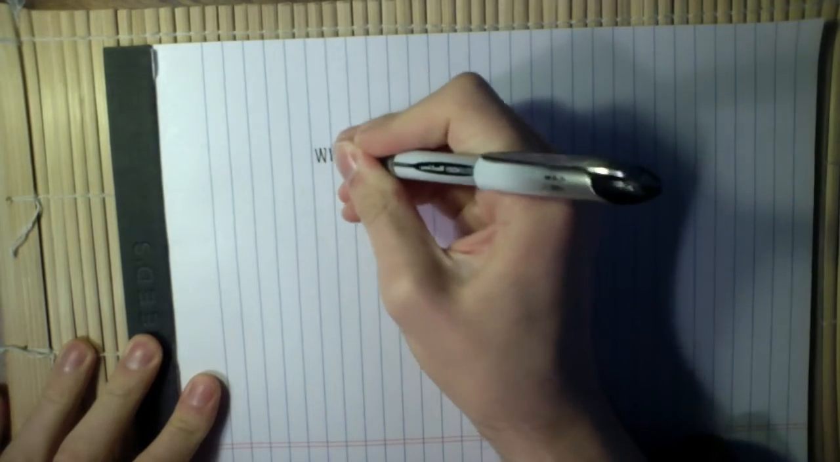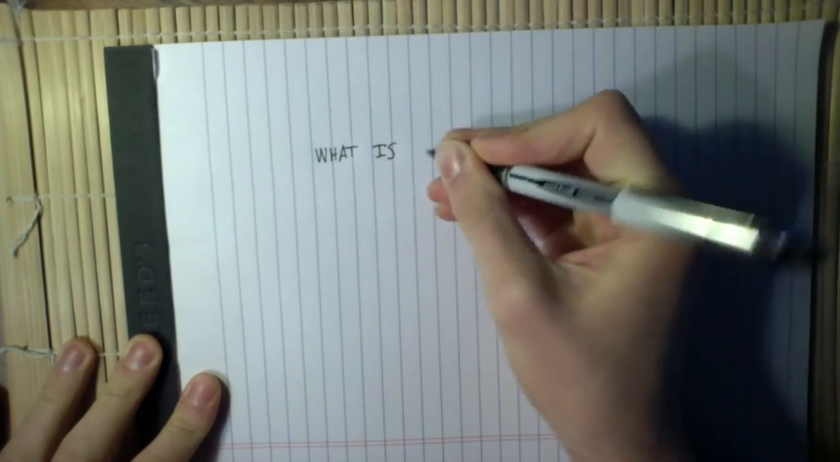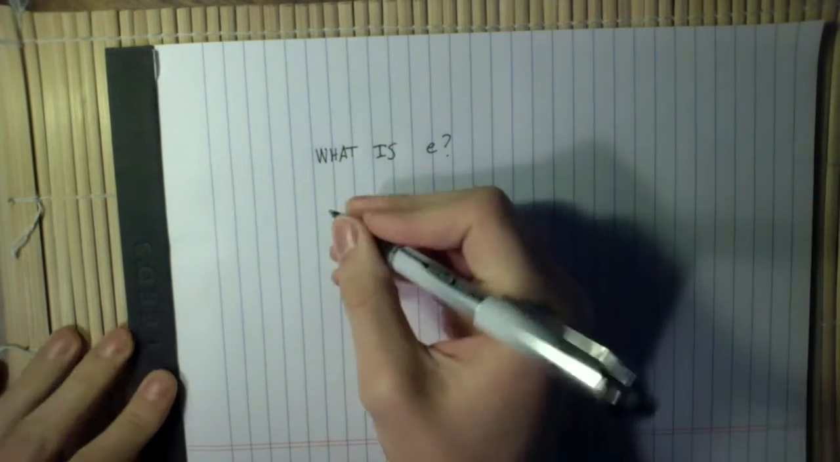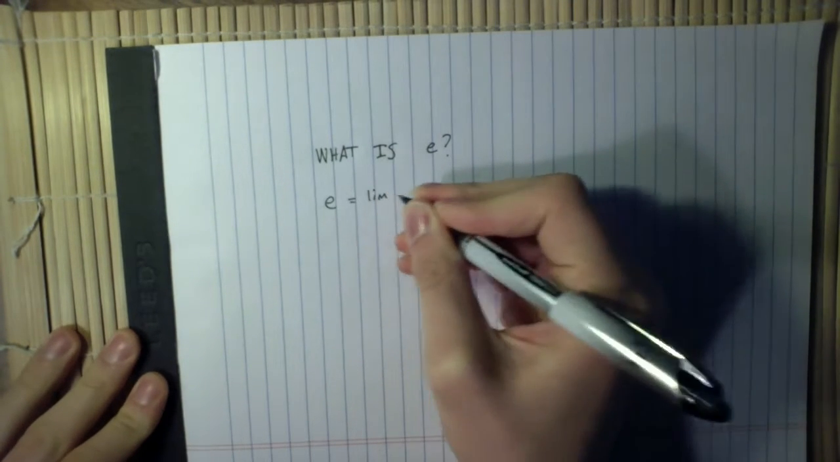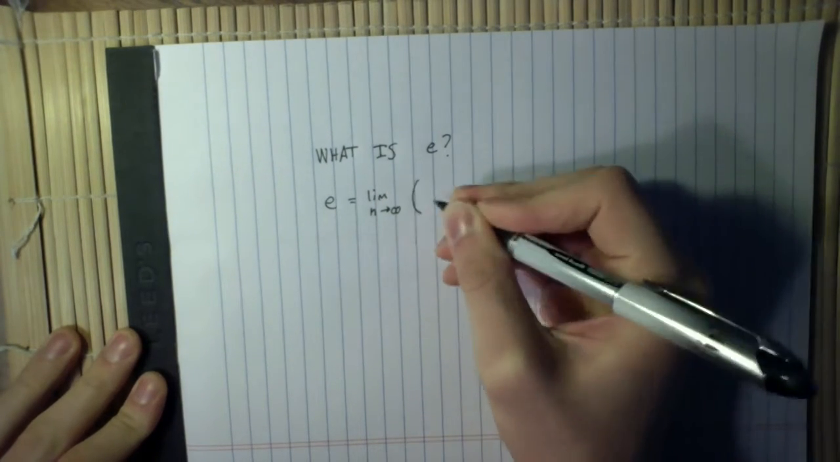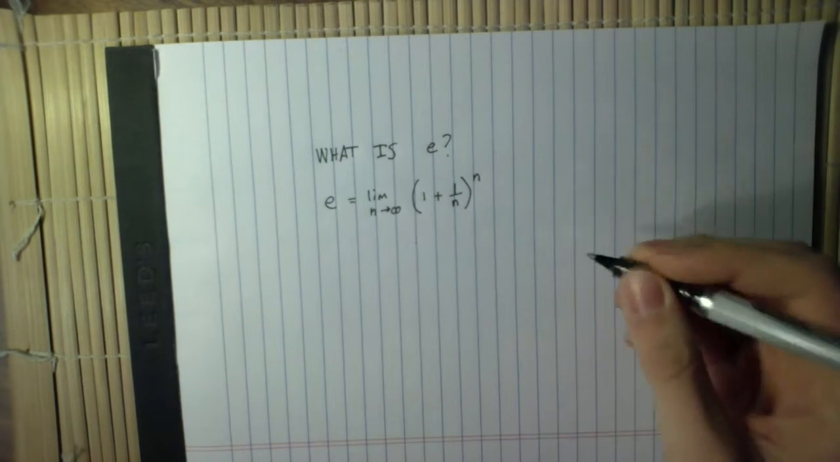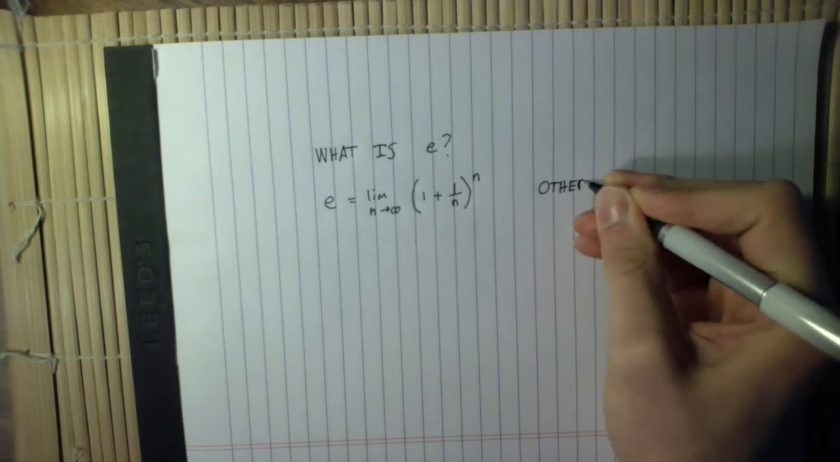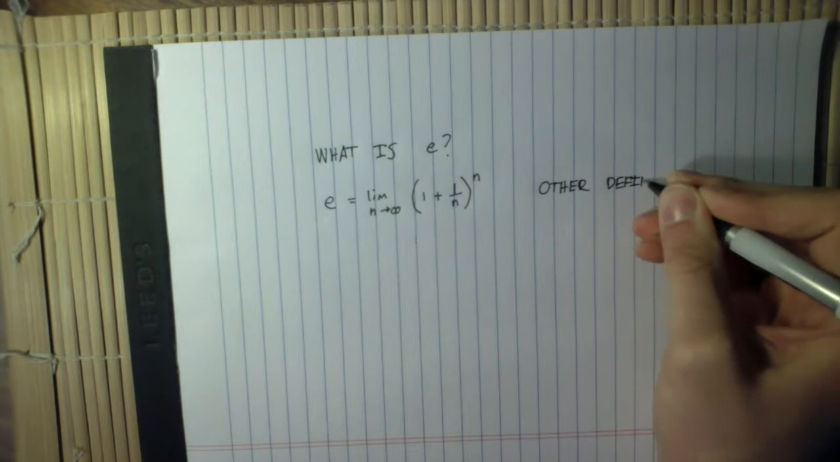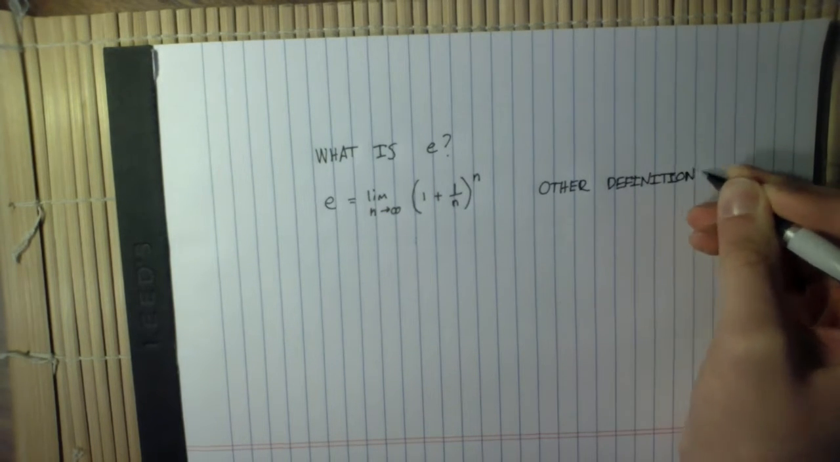Hey guys, today I want to answer the question, what is e? Some of you might already be familiar with the regular definition of e, which is a limit, and that makes sense. But what if we're wondering about other definitions of e? Are there definitions that we haven't seen or encountered before?